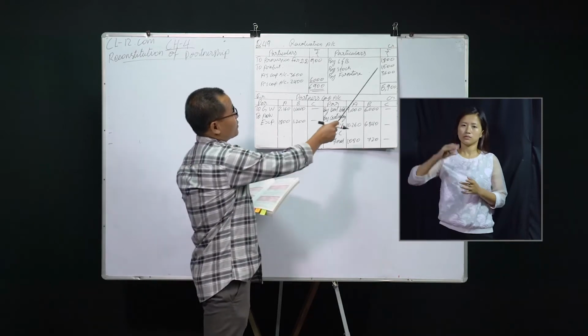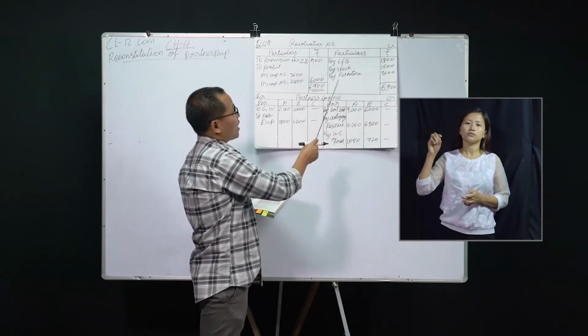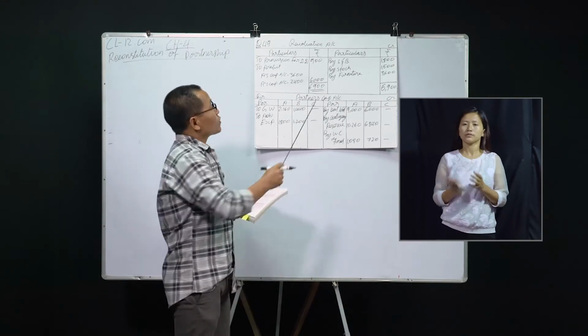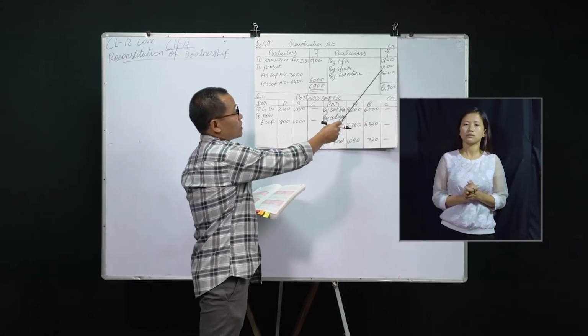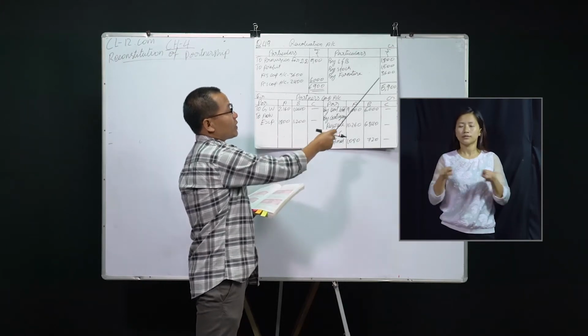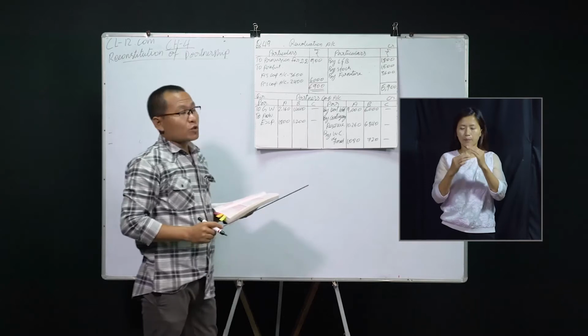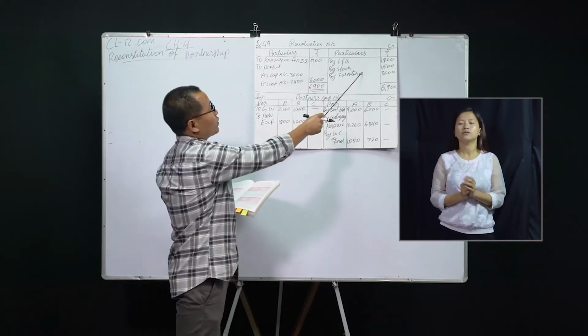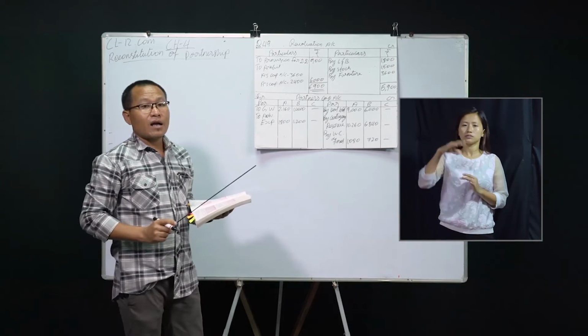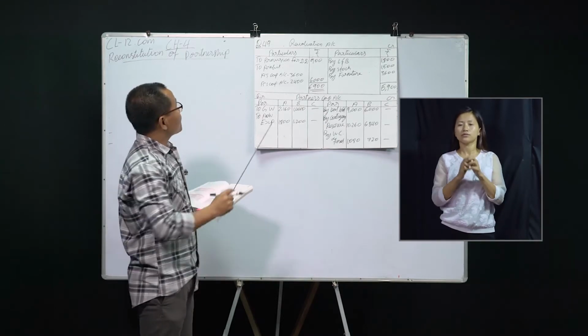So it was increased by 1,800, and the stock was also increased by 1,500 and the furniture was increased by 3,600. So this is on the credit side of revaluation account, where there is increase in the value of assets.